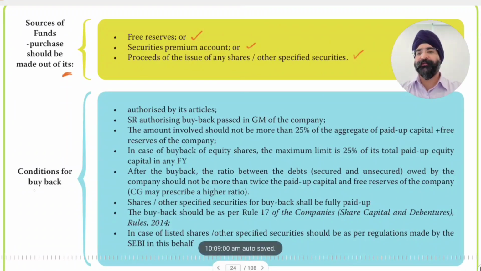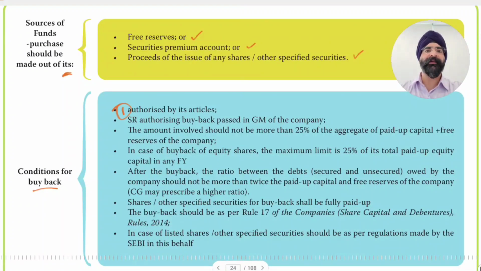Now, conditions for buyback. These conditions need to be satisfied before attempting a buyback, before planning a buyback. Number one, authorized by the articles. Articles must clearly authorize a company to buy back its own shares. Number two, a special resolution authorizing buyback passed in a general meeting of the company. So a special resolution is passed, approval of members by 75% majority of voting in person.